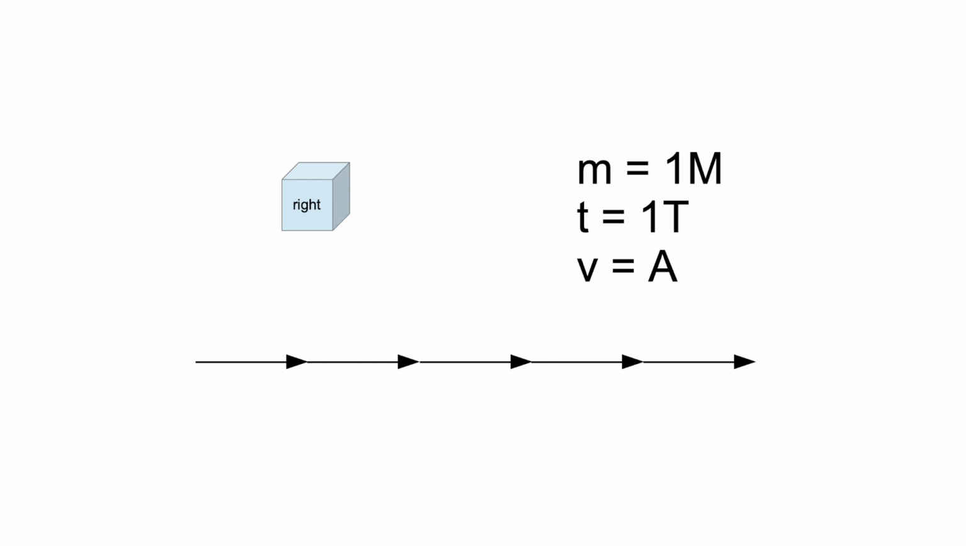Imagine that the particle state consists of one discrete piece with direction right. Its total mass equals 1m. One full cycle takes 1t of time. In this case, the particle always moves right with the maximum possible speed. Let's call that speed a.